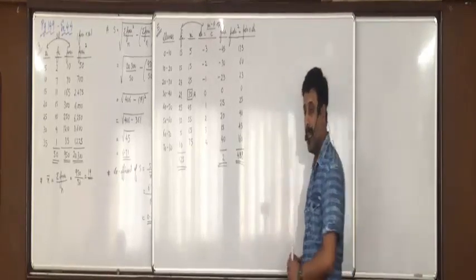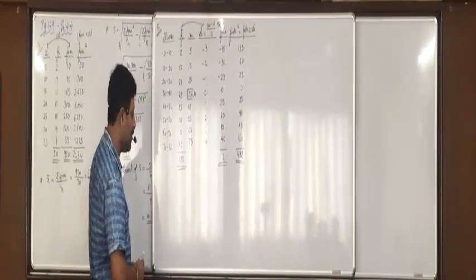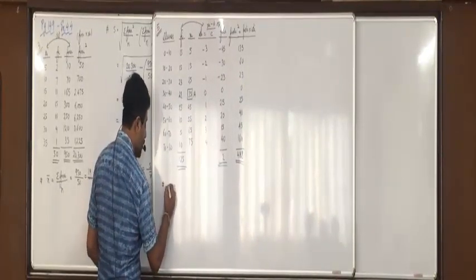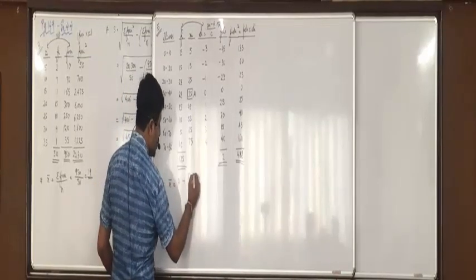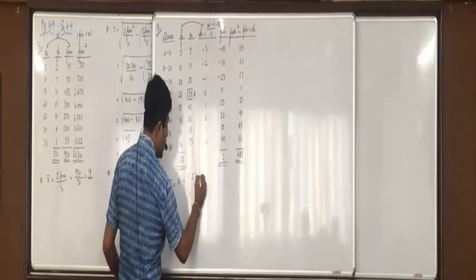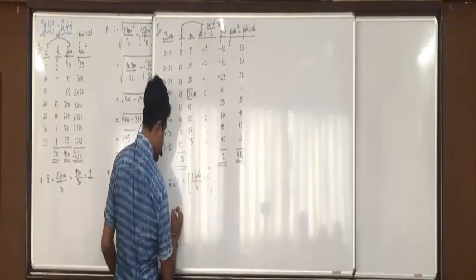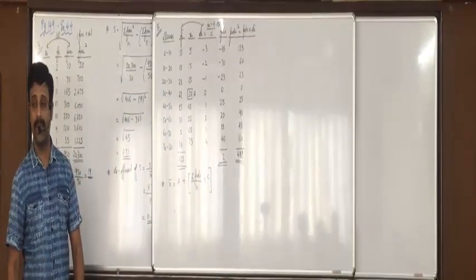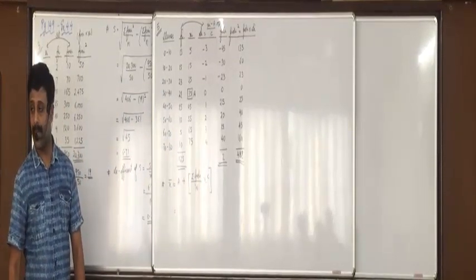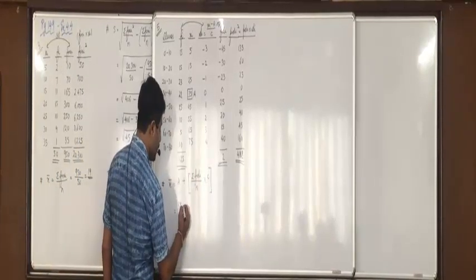Completed everyone? Now first we'll find x bar, by the shortcut method, because we have done the workings of the shortcut method only. So x bar equals a plus sigma FiDi upon n into c. Now what is a, the assumed mean? 35.